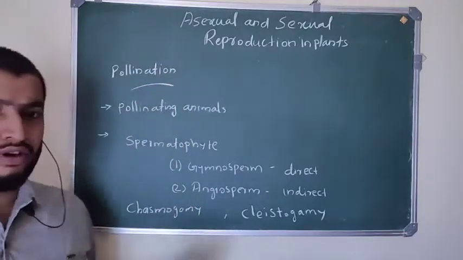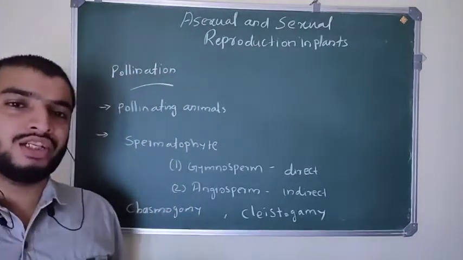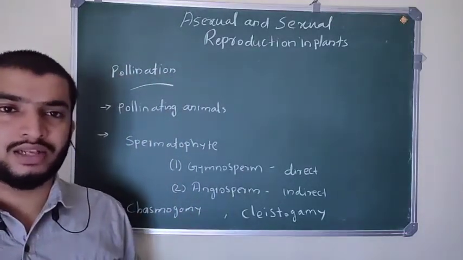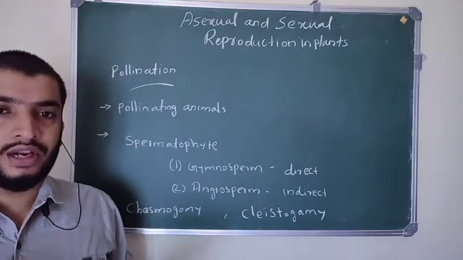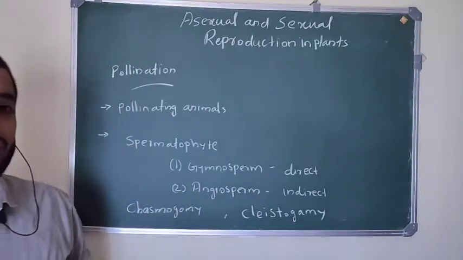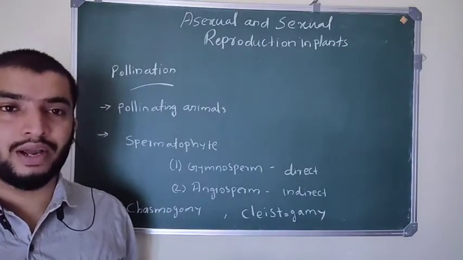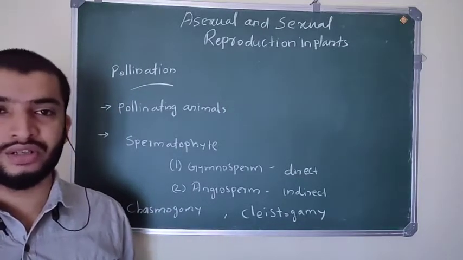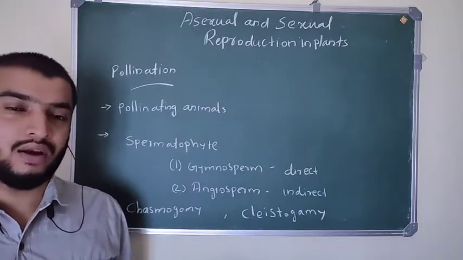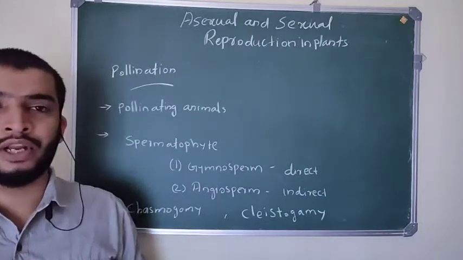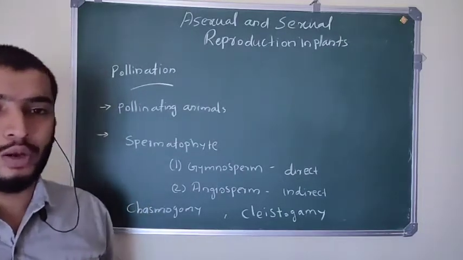You might have heard about pollination. Pollination is very essential for plants, and it is done with the help of some agents. Those agents are called pollinating agents. Pollinating agents may be biotic or abiotic agents. For example, wind and water help in pollination, and animals also help in pollination.